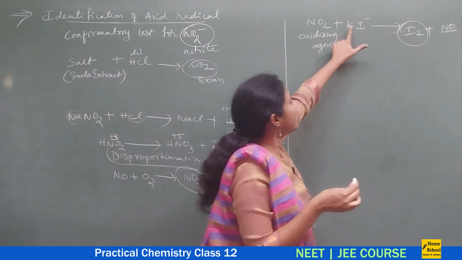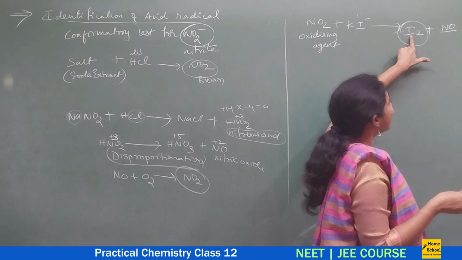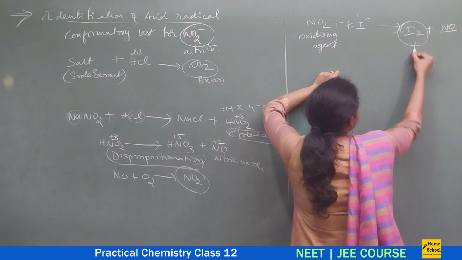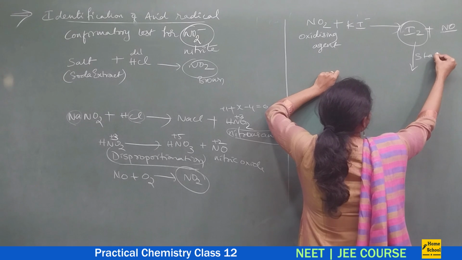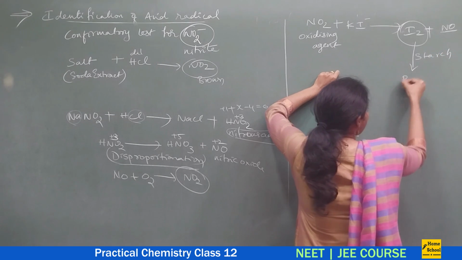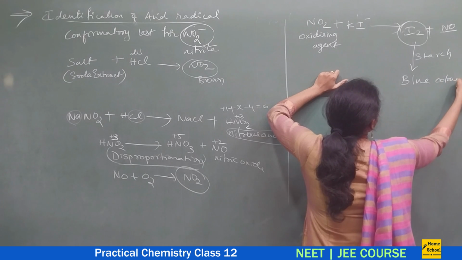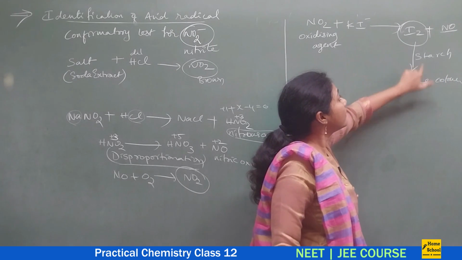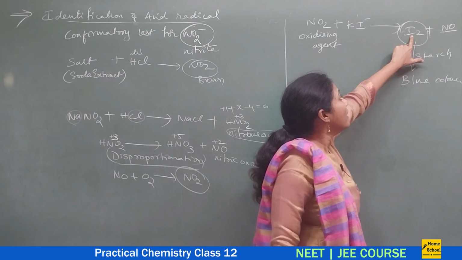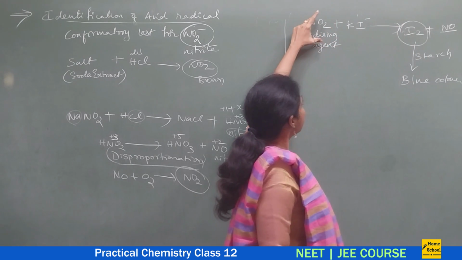So immediately that KI would have converted to iodine. How do you confirm that this is iodine vapors? You pass these iodine vapors onto starch, right? So what color? The starch gets converted into blue color. The moment you observe a blue color, it is confirmed that iodine is there, which means definitely this gas is NO2.